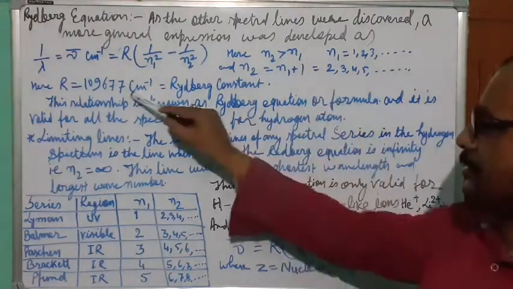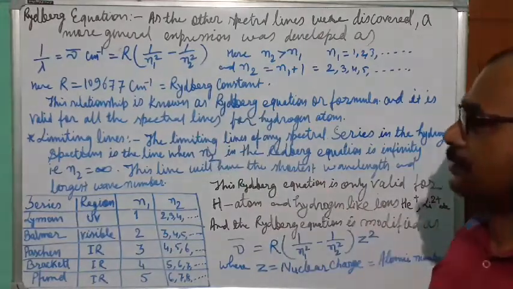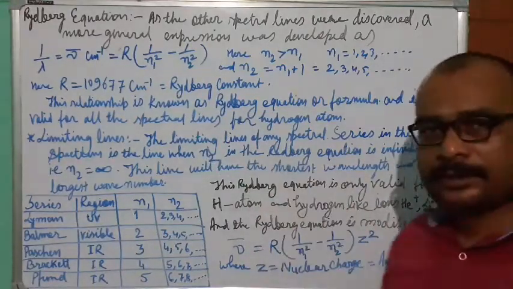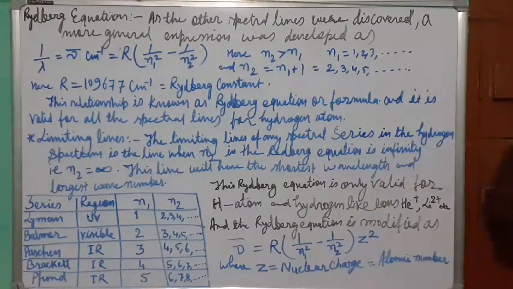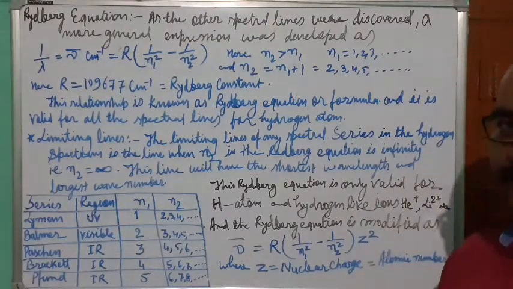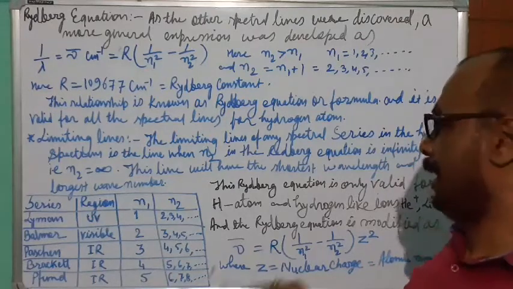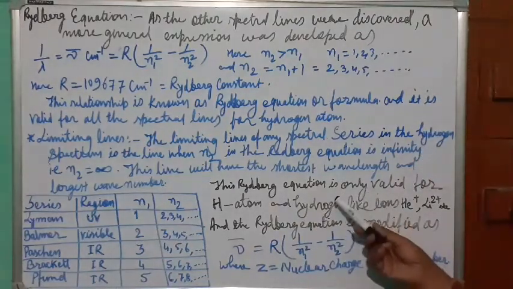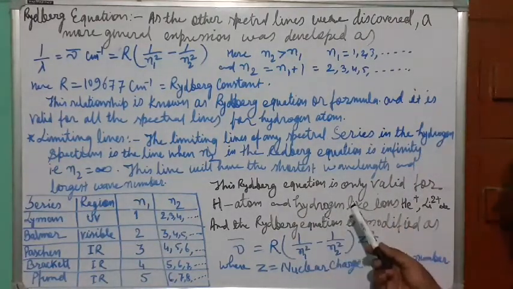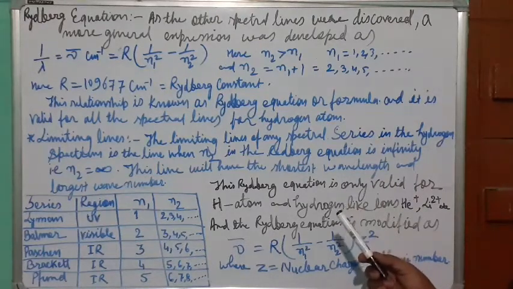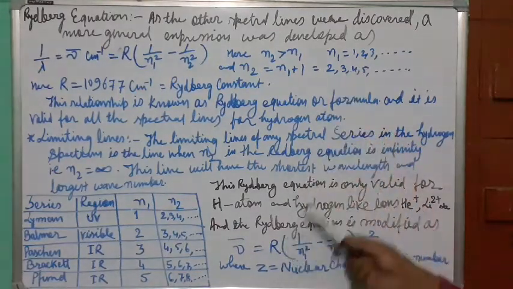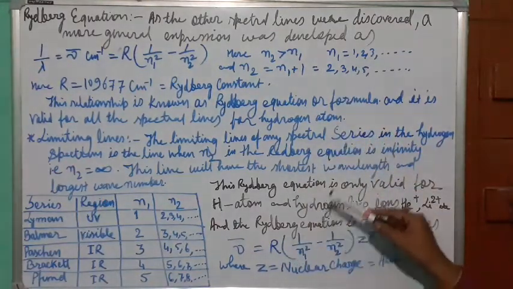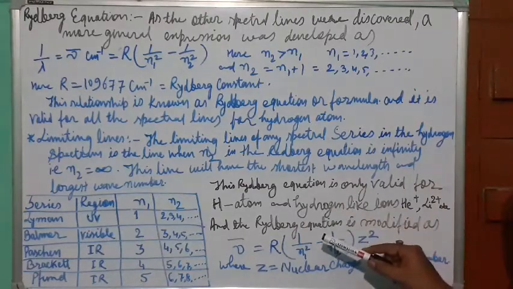So this relation, with the Rydberg constant, is applicable to all the spectral lines. No doubt about it. But these spectral lines are only applicable to the hydrogen atom, and the relation is also applicable to hydrogen-like ions. It is applicable to the hydrogen atom and to hydrogen-like ions.